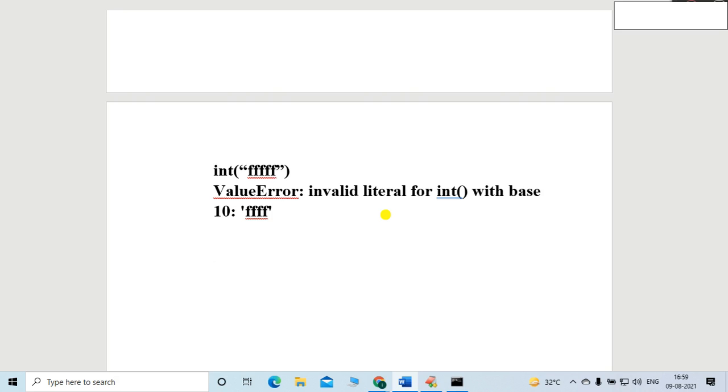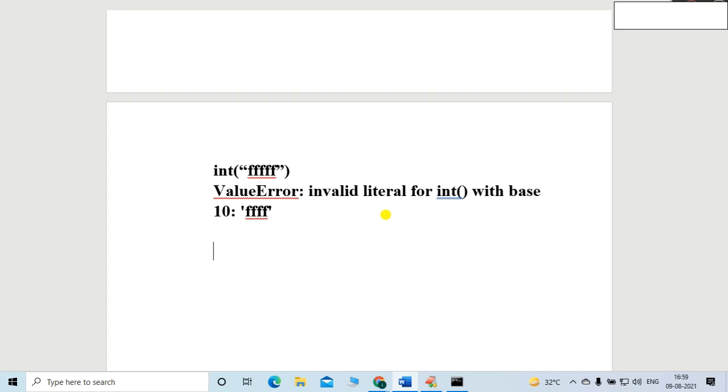Possible, correct? Then complex to integer data type, not at all possible. We cannot convert the complex into the integer, not possible, right? Then we cross check the boolean conversion. Yes, we can convert the boolean value into the integer data type. Perfect.